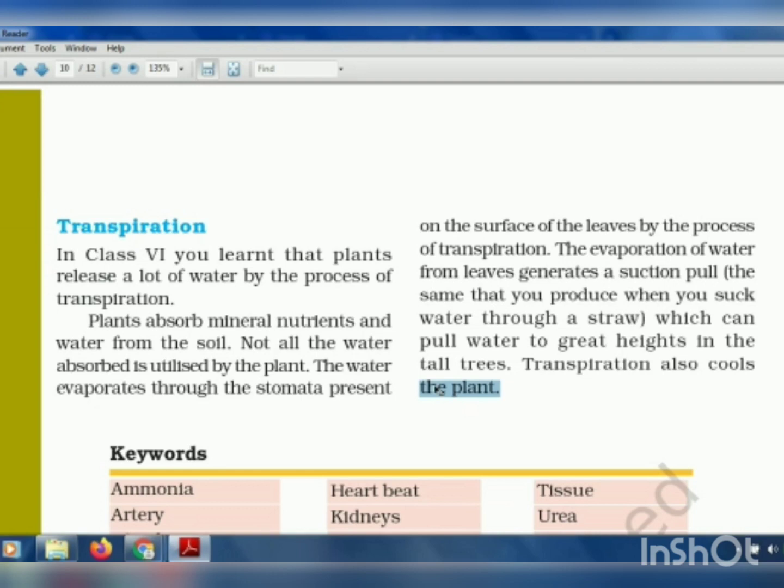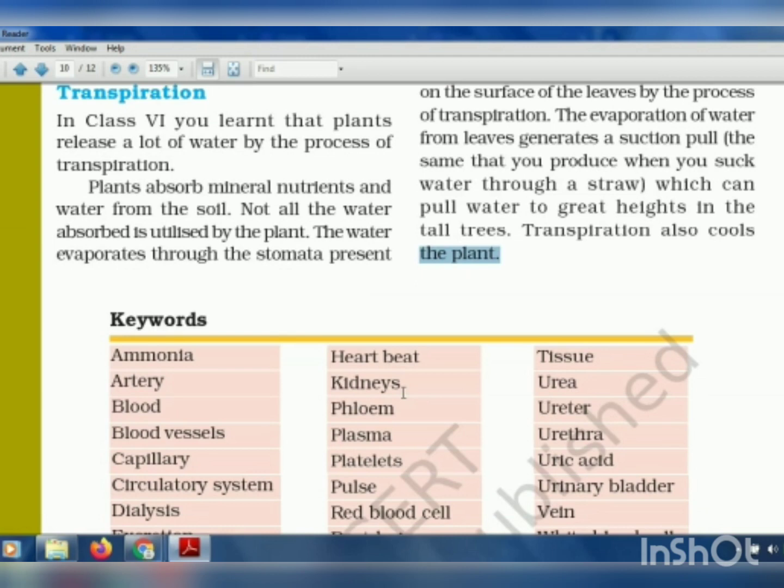In that we studied the two vessels, the xylem and the phloem vessels, which help in the transportation of water, nutrients and food. Xylem helps to transport water and nutrients, and phloem helps to transport the food that is prepared by the leaves. And in human beings or in animals, it is the arteries and veins which help in the transportation of oxygen, food, and waste materials in our body. So, hope you all are clear with this chapter. We complete our chapter here.